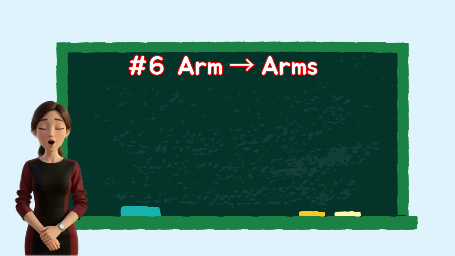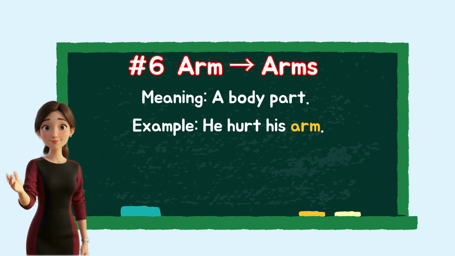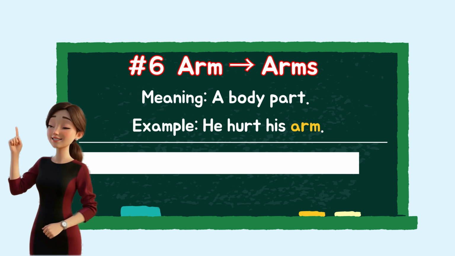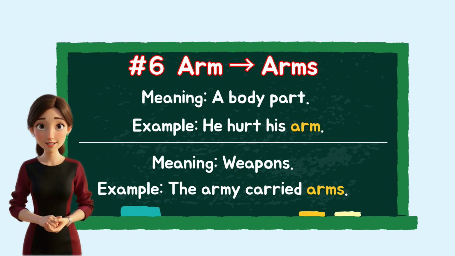Number 6. Arm. It means a body part. Example, he hurt his arm. When we add s to the word, it becomes arms, which means weapons. Example, the army carried arms.